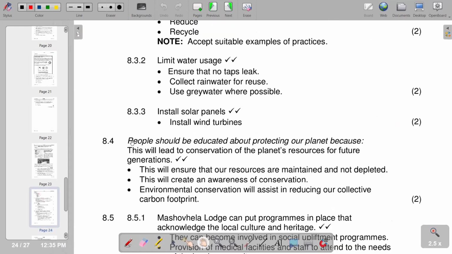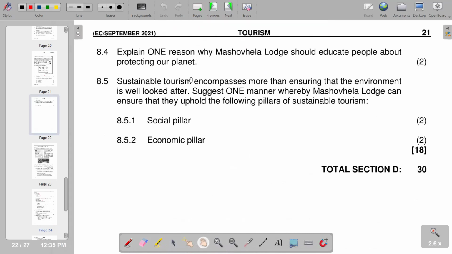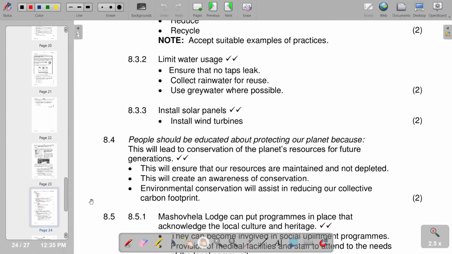And then we go to our question 8.4, whereby 8.4 is explain one reason why Mashobela Lodge should educate people about protecting our planet. So what can be the importance of protecting our planet? People should be educated about protecting our planet because this will lead to conservation of the planet's resources for future generations. They will ensure that our resources are maintained and not depleted. They will create an awareness of conservation. So this is what we have on 8.4.